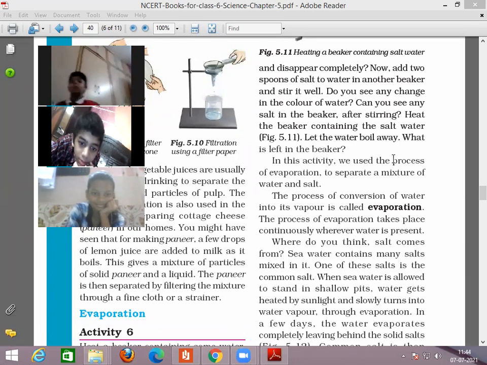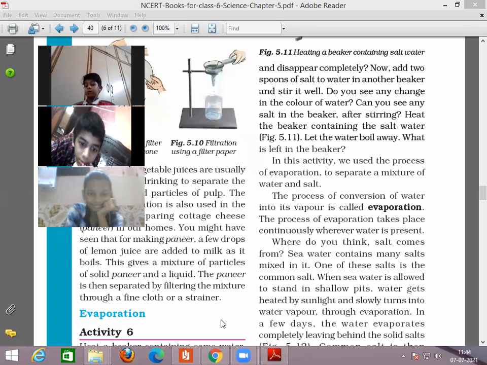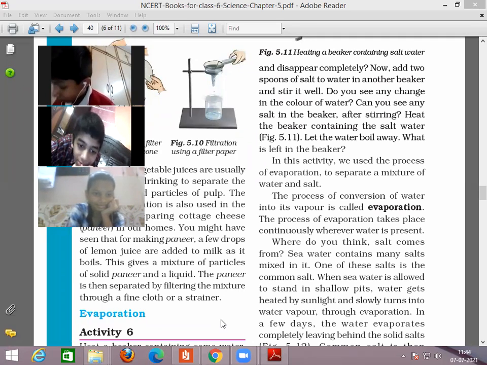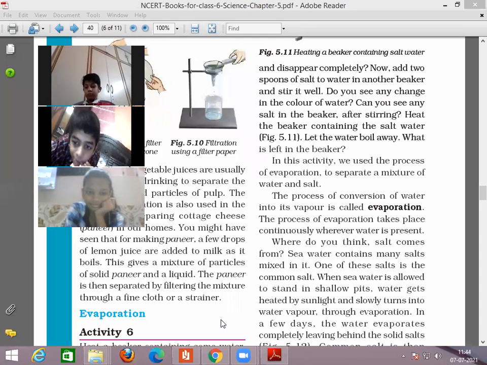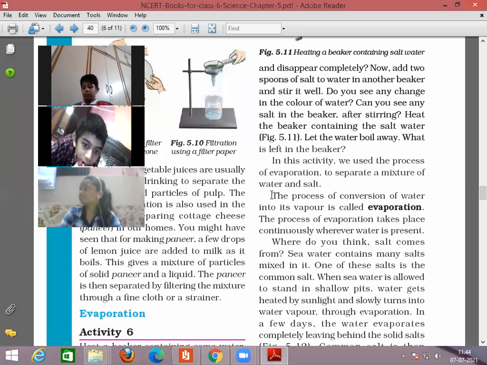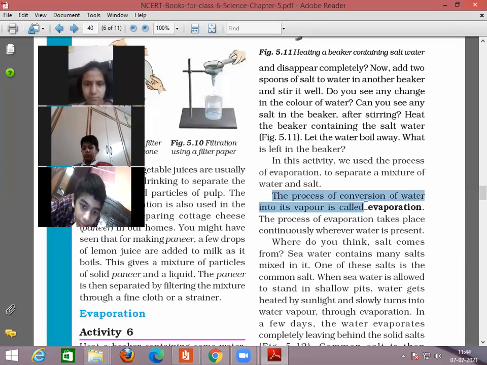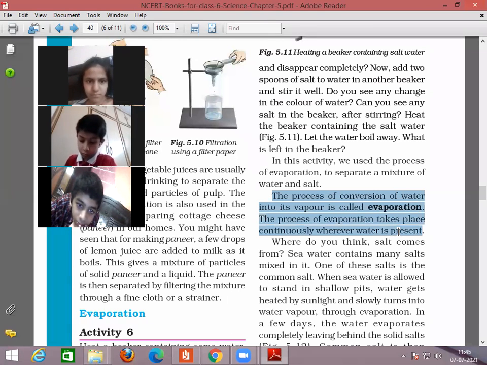So children, what you need to do for the evaporation? You have taken a beaker. In that beaker, you have put water, and after that, you have put the salt. Now stir it properly. The salt will mix in the water, and now you need to boil the water. What will happen? The water converts into vapors, and that process is known as evaporation.